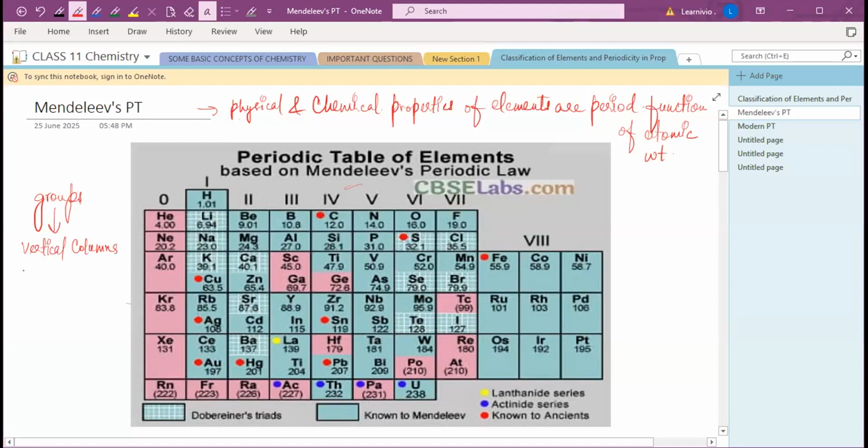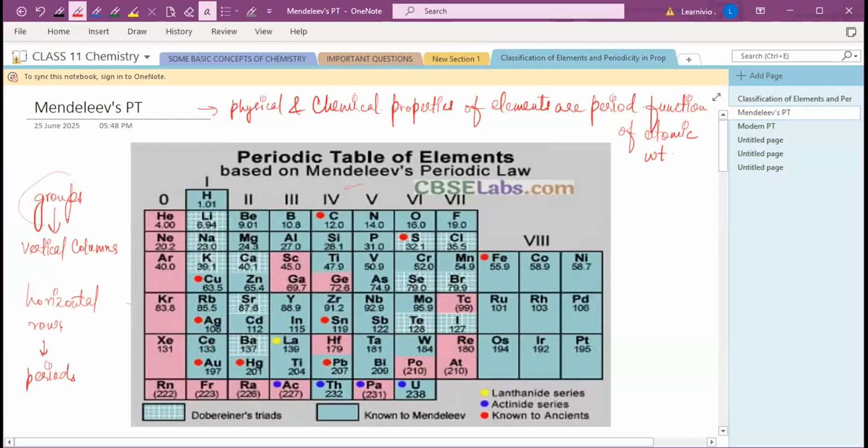Okay, and he said that horizontal rows are known as periods, right? Now, what are periods and what are groups? Group is a vertical column, and horizontal rows are known as periods. These are groups, like 0, 1, 2, and so on, and these are known as periods, which are horizontal rows. Okay, so he arranged the known elements in order of increasing atomic masses.